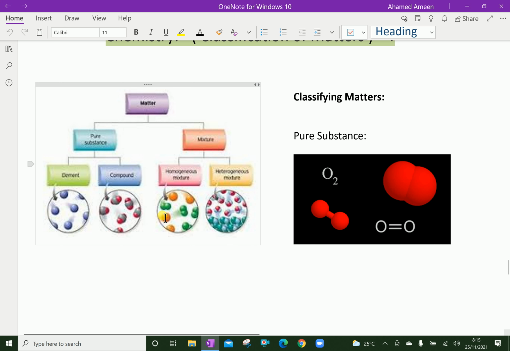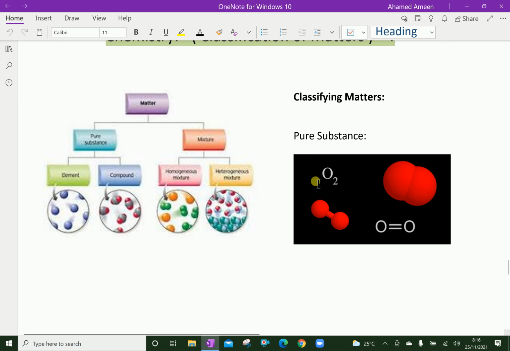Even the biggest atoms are so small that it would take more than 3 million of them kept side by side to span just 1 millimeter. That means if you keep 3 million such atoms side by side touching each other, they span only 1 millimeter. These atoms can be physically mixed or chemically joined together to make up all kinds of matter.